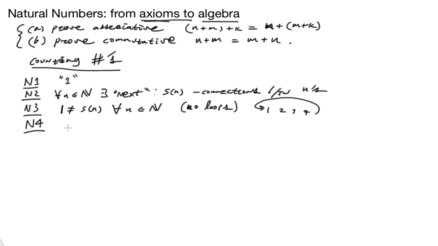It's defined by these axioms. The other thing is no branches, and that is, if two numbers have the same next, then it implies that the two numbers themselves are the same. This is essentially saying no branches.